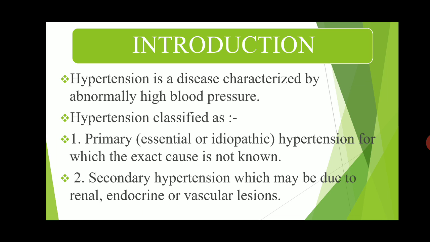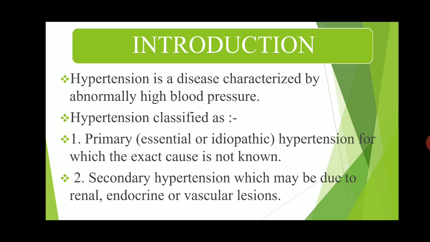And the second is secondary hypertension, which may be due to renal failure, renal injury, endocrine damage or vascular injury. All of these produce secondary hypertension. This hypertension of the heart is decreased or relieved by treatment with various drugs, and those drugs are called antihypertensive drugs.